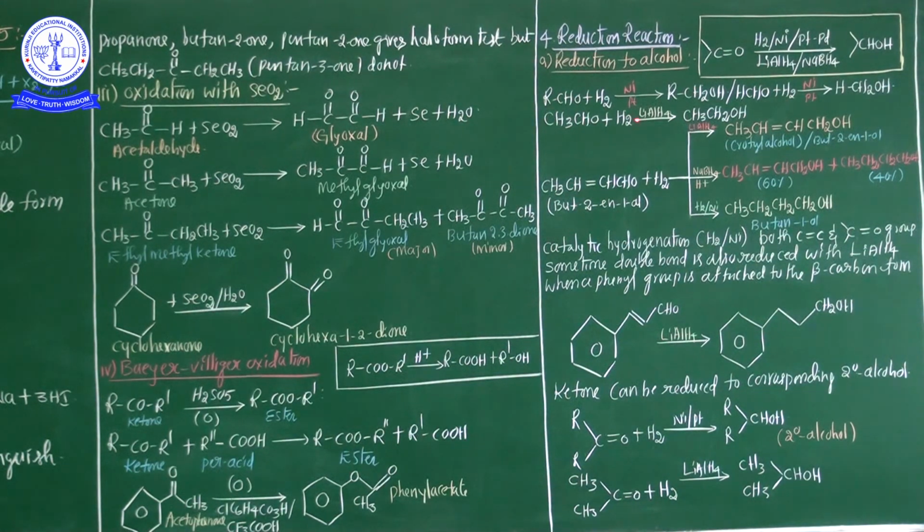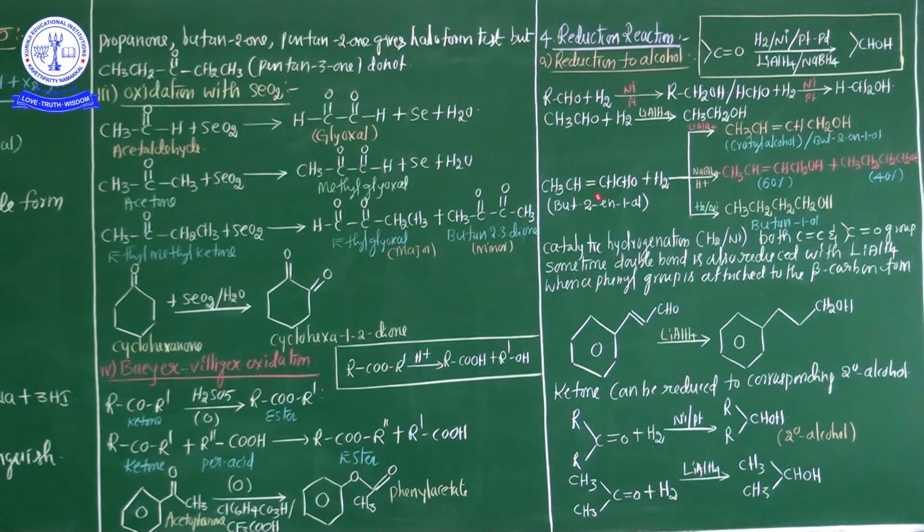Acetaldehyde is treated with hydrogen through a reduction process in the presence of lithium aluminum hydride, and we get CH3CH2OH, which is nothing but ethyl alcohol. A very important point, write it down: whenever an aldehyde is involved in the reduction process, a primary alcohol is obtained. Similarly, whenever ketones are involved in the reduction process, a 2-degree alcohol is obtained. This is the reduction process of the aldehyde.